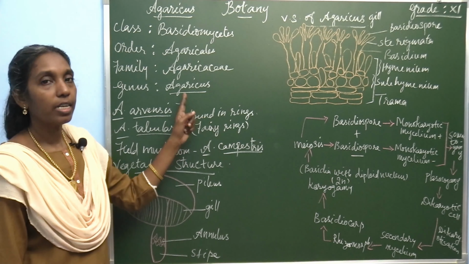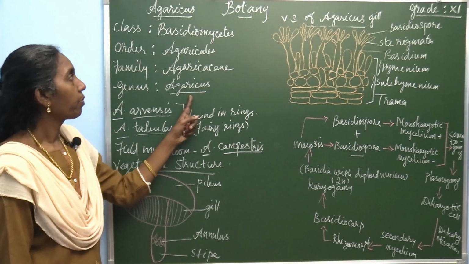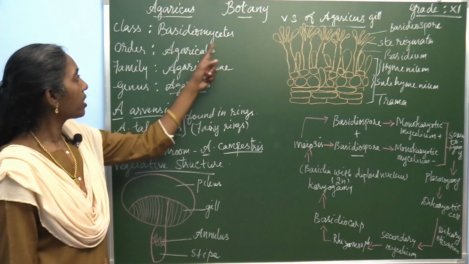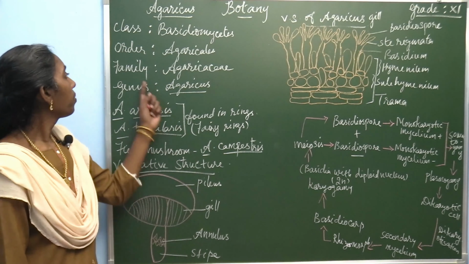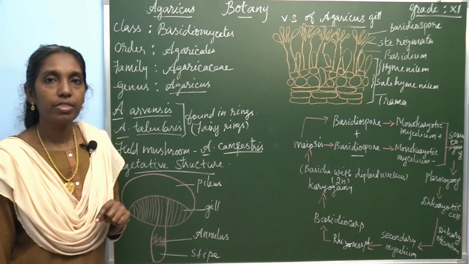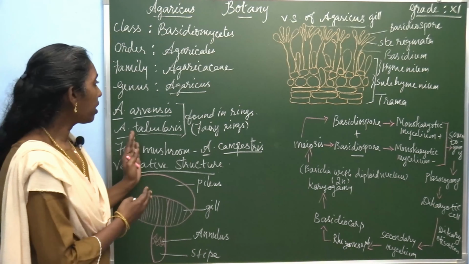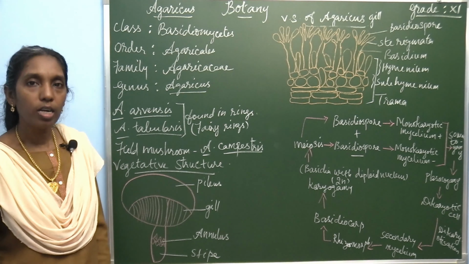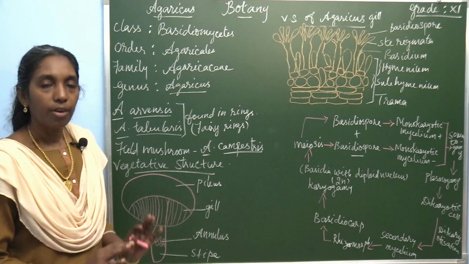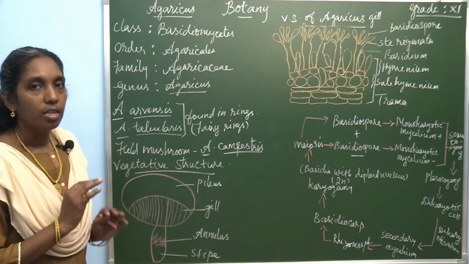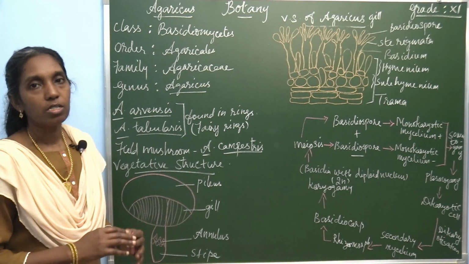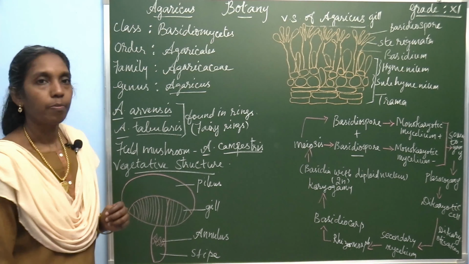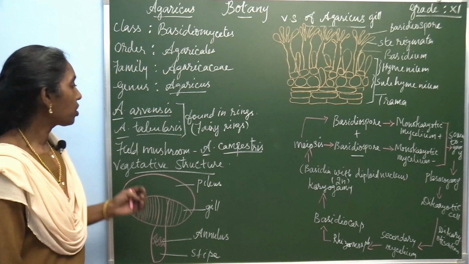Today you are going to concentrate on the specimen Agaricus. Agaricus is the genus which belongs to the class Basidiomycetes, order Agaricales, family Agaricaceae. This Agaricus is a saprophytic fungus found on wood logs, fresh litters, manure piles and pastures. These are all places where Agaricus grows, and a number of Agaricus species are found.